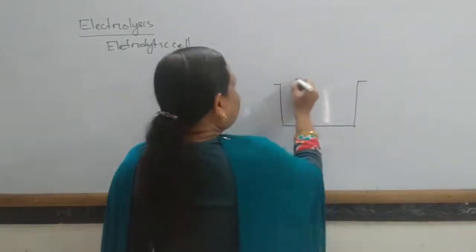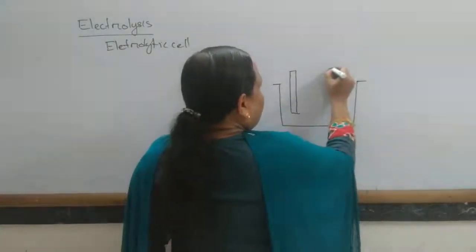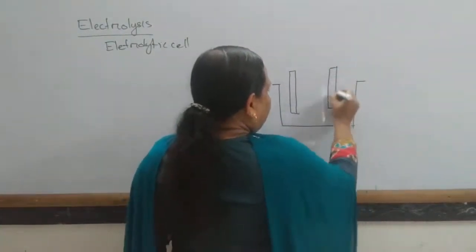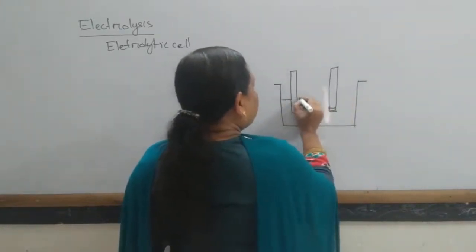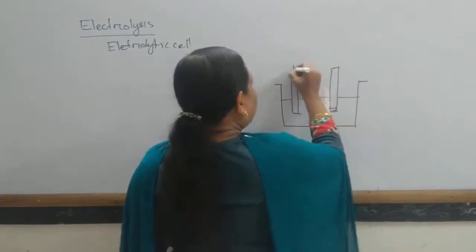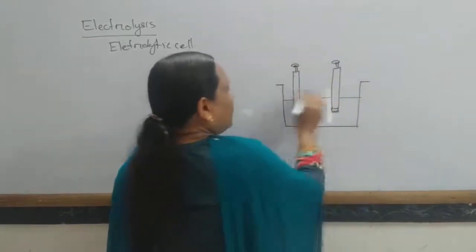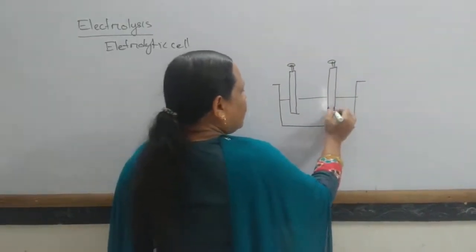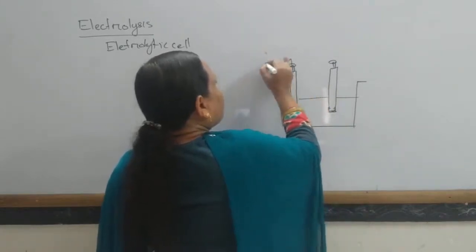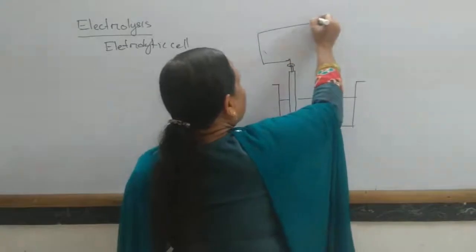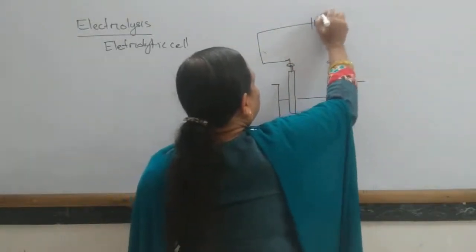The electrolysis takes place in the electrolytic tank, and it contains some electrolyte. Two electrodes are dipped in it, and these electrodes are connected through conducting wire, and an external source of electricity, a battery, is connected to it.